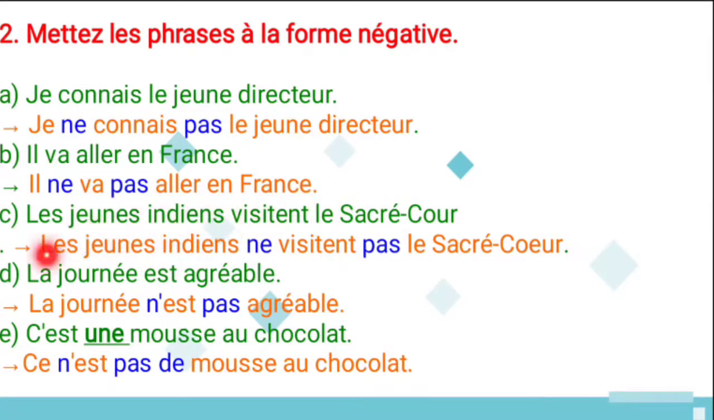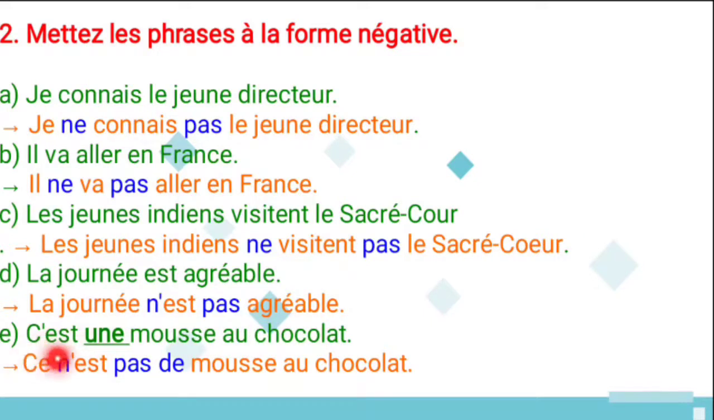And third one is les jeunes Indiens visitent le Sacré-Cœur. It means the young Indians visit the Sacré-Cœur. And the answer is what? Les jeunes Indiens ne visitent pas le Sacré-Cœur. So the young Indians do not visit the Sacré-Cœur. And next, la journée est agréable. So the day is pleasant. So here, la journée n'est pas agréable. Here also the verb begins with a vowel so you use an apostrophe. And the day is not pleasant.